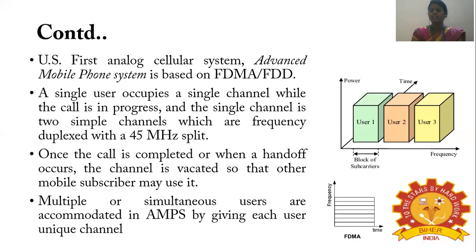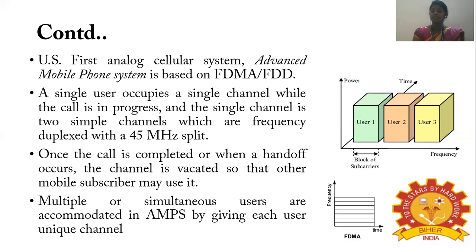In this, a single user occupies a single channel while the call is in progress. And the single channel is two simplex channels which are frequency duplexed with a 45 MHz split. So a single user will be capable of using a single channel while the call is in progress, and inside the single channel there will be two simplex channels duplexed with a 45 megahertz split.